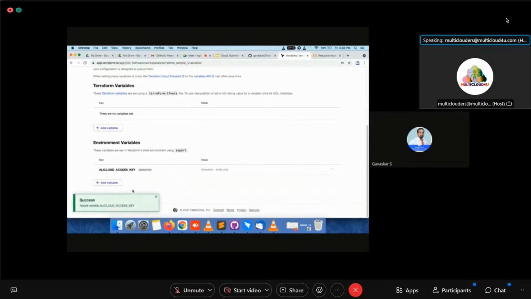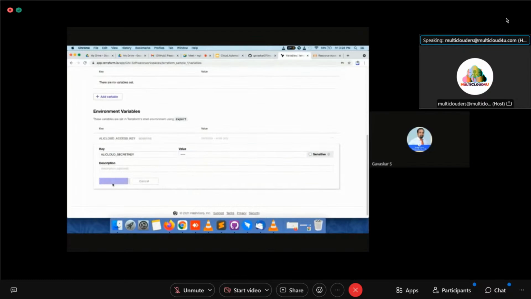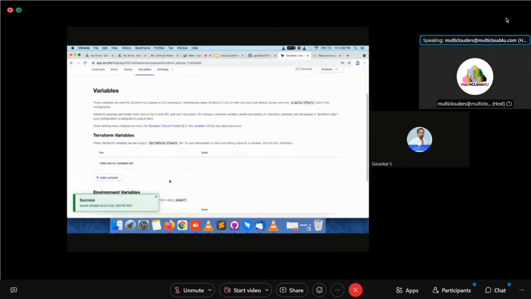Save variable. Now again, another variable: ALICLOUD_SECRET_KEY. If it's AWS, then you have to use AWS. You have to provide some value over here, and then save this variable. That's all. Now the first initial step is over.